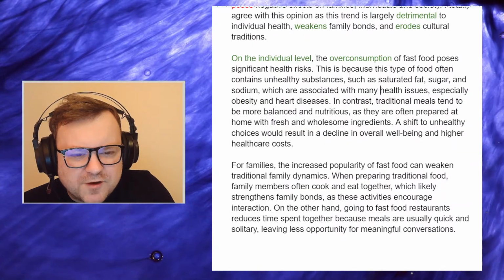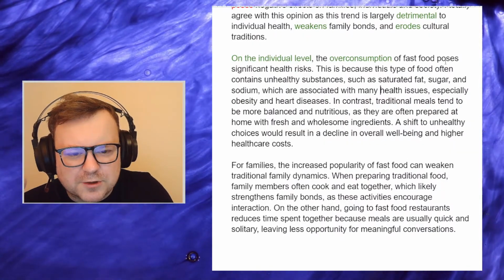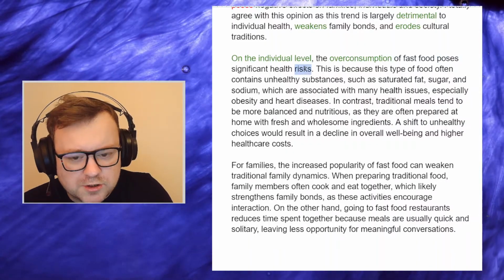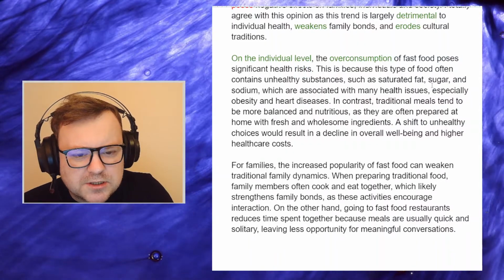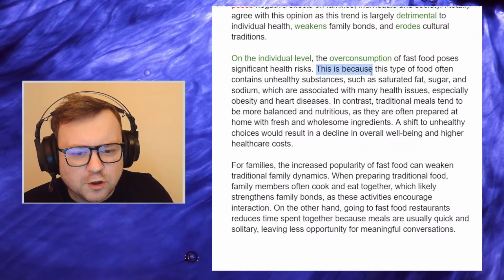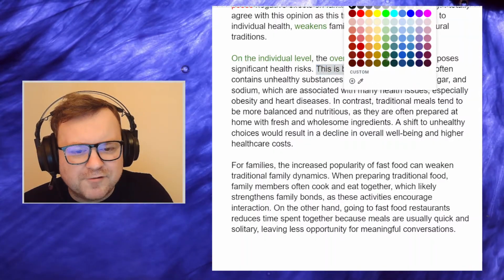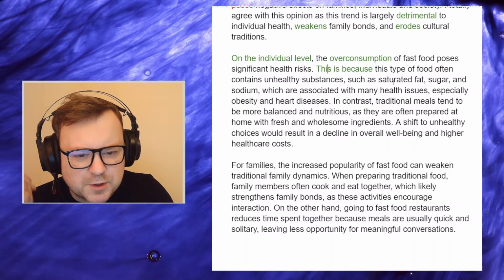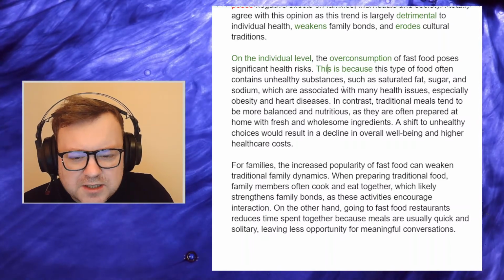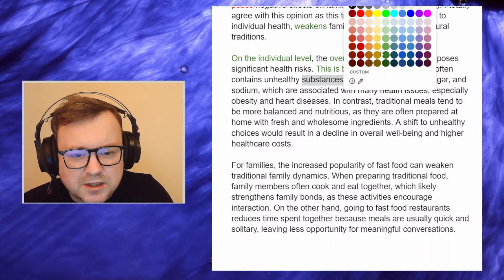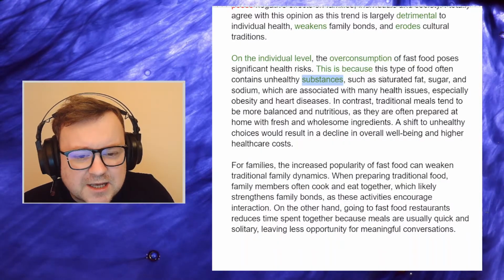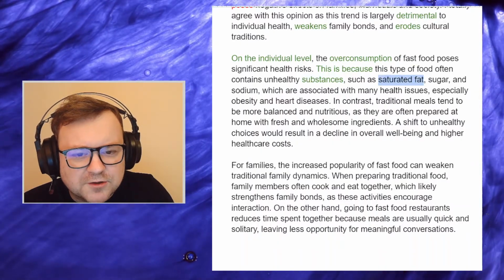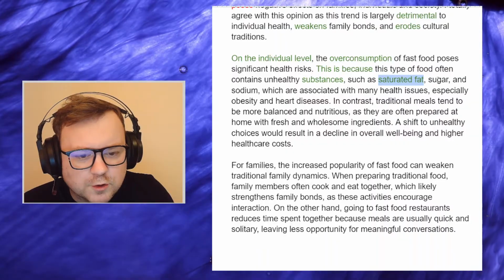The overconsumption of fast food poses significant health risks. Okay, to pose a risk, that works. This is because this type of food, so I really like the logical flow here and this reference language with this. This is because this type of food often contains unhealthy substances, nice, such as saturated fat, oh, beautiful. Candidate really knows his or her vocab.